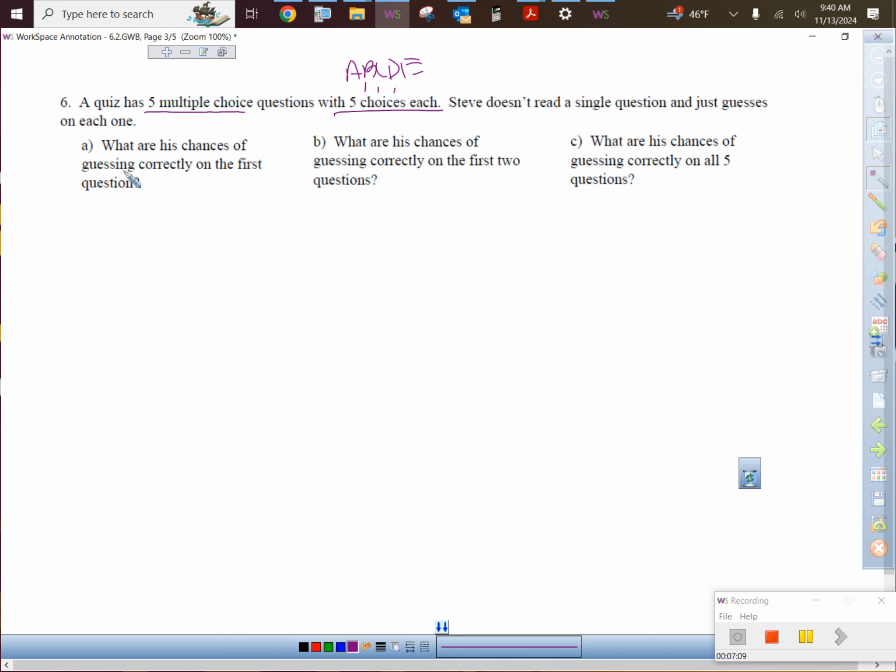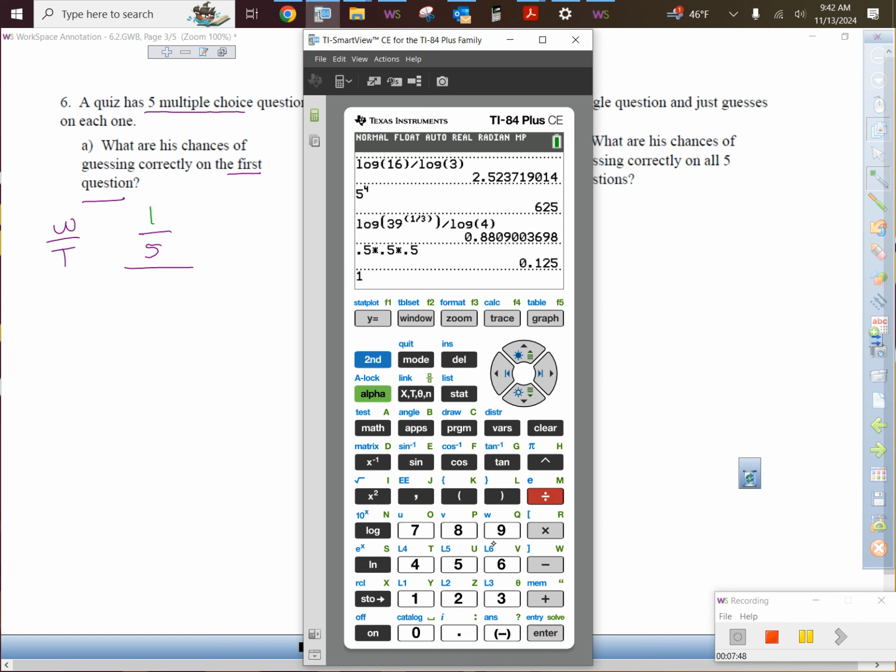So 3 different questions. What are his chances of guessing correctly on the first question? So here's the first question. How many choices were there on the first question? 5. So that's like your total. You know how we're doing want over total just like last time? Out of those 5 choices, how many of them were the right answer? Just one of them. Out of A, B, C, D, or E, one of them was right. We don't know which one, right, but one of them was right. Would you believe he has a 1/5 shot of just guessing on that? So we'll change that to a decimal also because I think the one on homework will have it be a decimal. So how about 0.2?